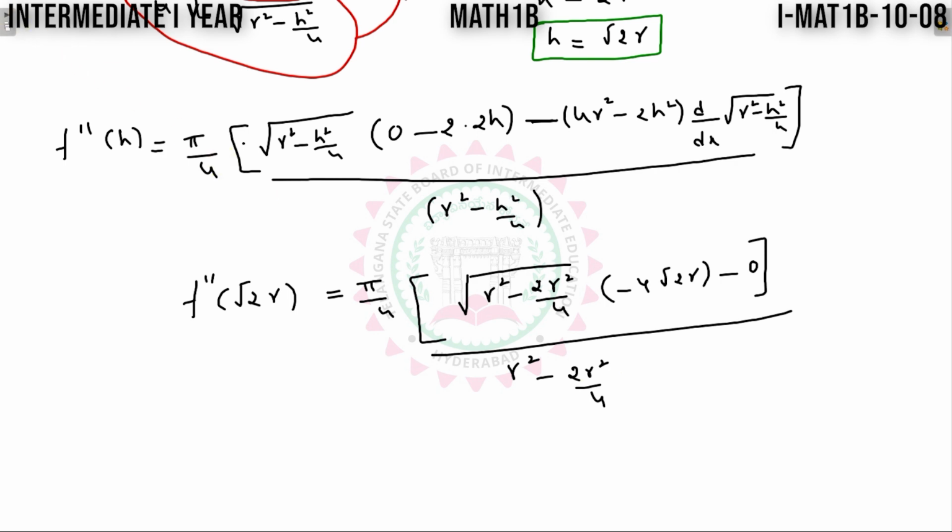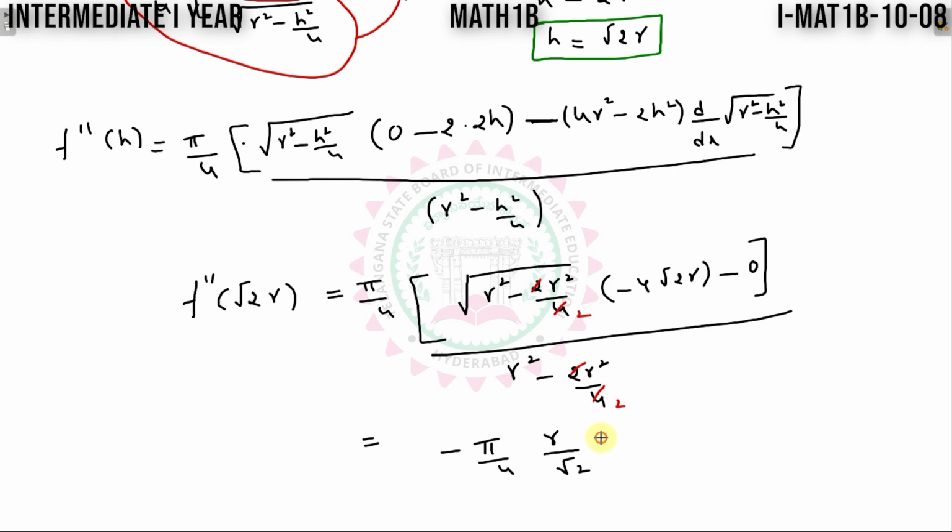Now simplify this one, where I can cancel 2 by 1, 2 by 2. Further on simplification, this minus symbol comes to the front side. This is pi by 4 as it is. 2r square minus r square will give, on simplification, r by root 2.